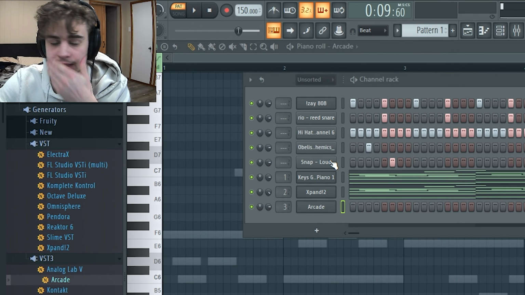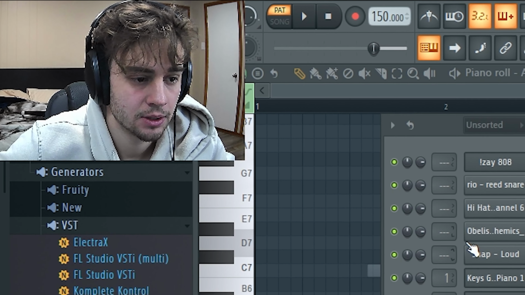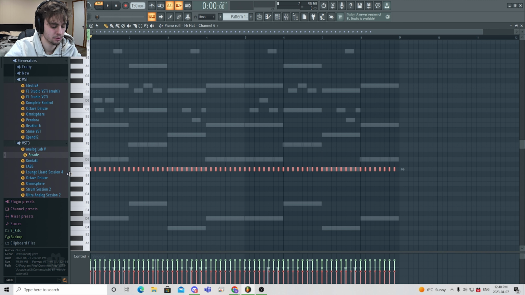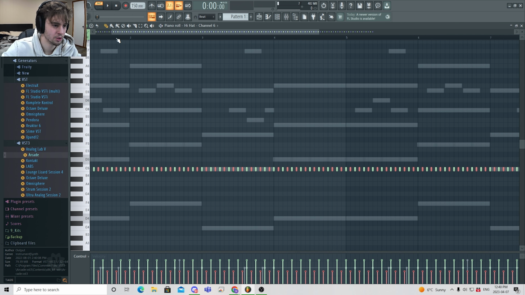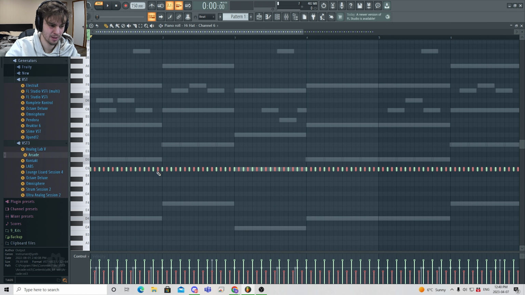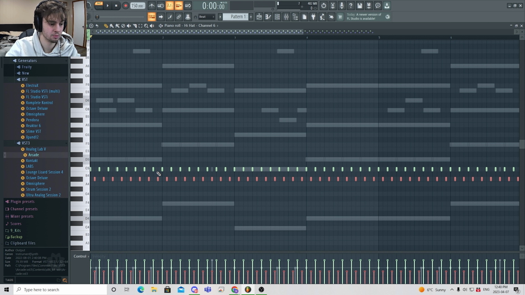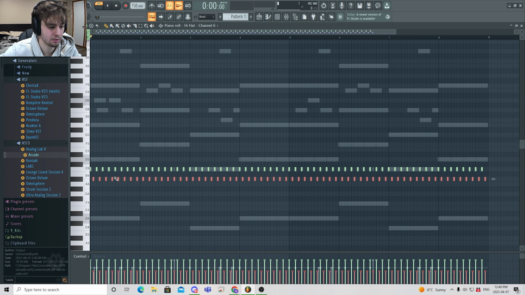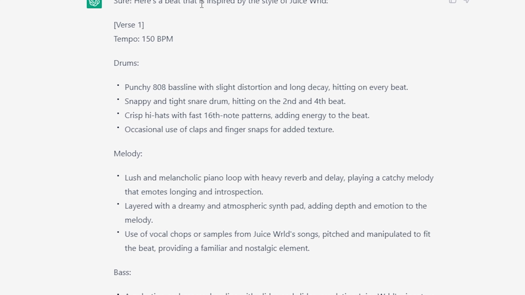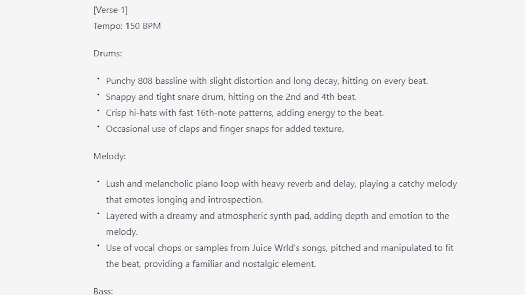Alright, I just realized I was not recording, so we're gonna backtrack a little bit here. So I two-stepped it, then I copied these, pasted them, shifted them over, which I think makes a 16th pattern, but I'm not good at my music theory, so we're just gonna rock with it. And then I just pitched them down a little bit, shifted them down just to give it a little bit of a groove. Next it says to add a use of claps and finger snaps for added texture.